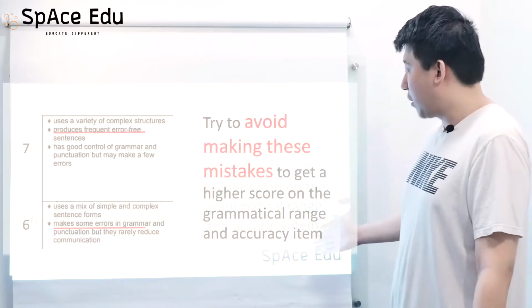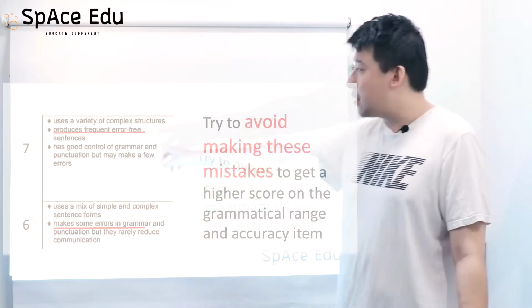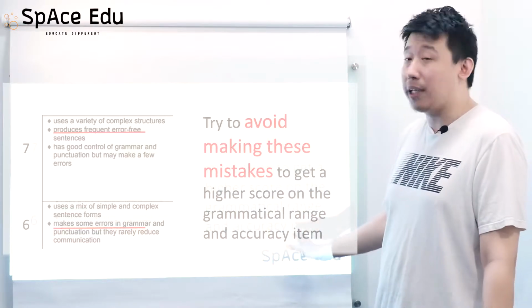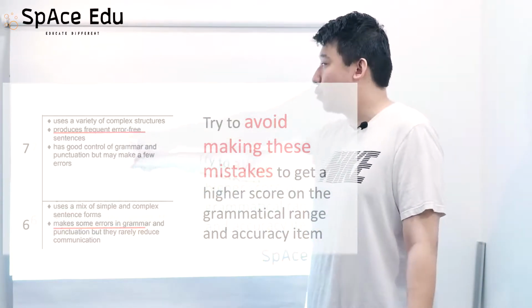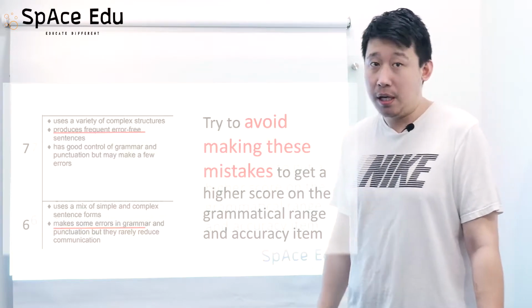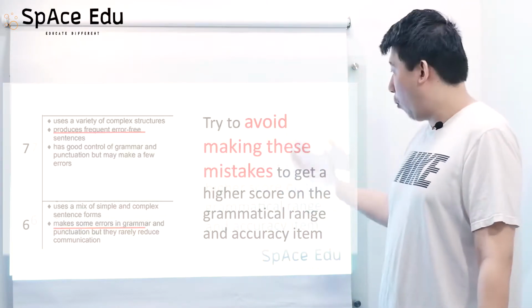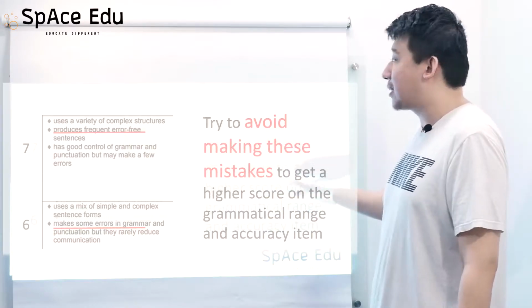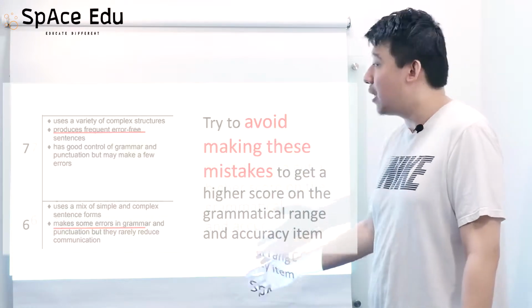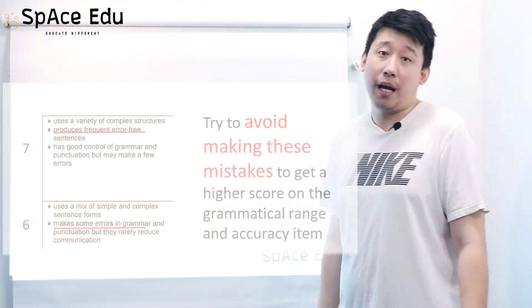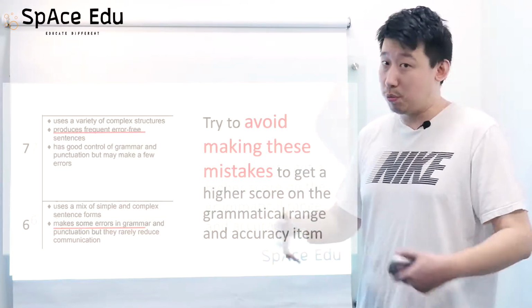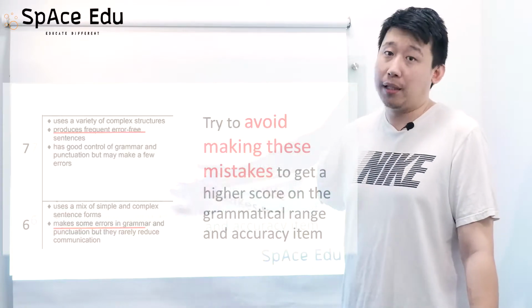In the grammatical range and accuracy part, we can clearly see that if you want to have a 7 or even 7 plus band on this item, you should be able to produce frequent error-free sentences. That's why avoiding this kind of mistake is really important, because if you keep making these common mistakes in your writing essays, you're not going to be able to produce frequent error-free sentences, which would make it really difficult to reach a 7 plus overall band on your writing script.